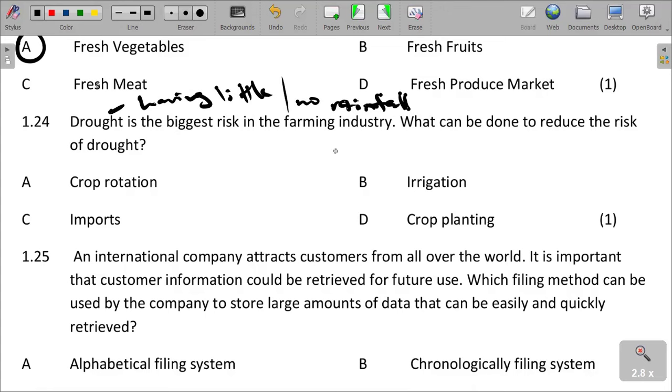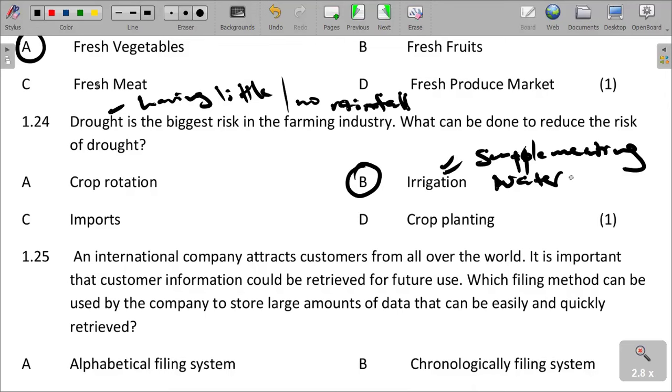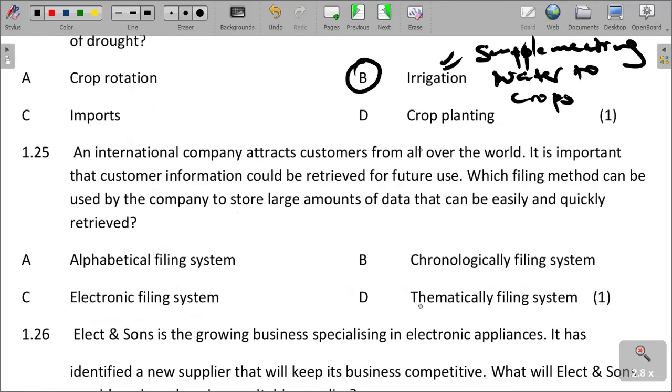We do irrigation. We supplement water. This is supplementing water to crops. We water the plants during the days or times of no rainfall.